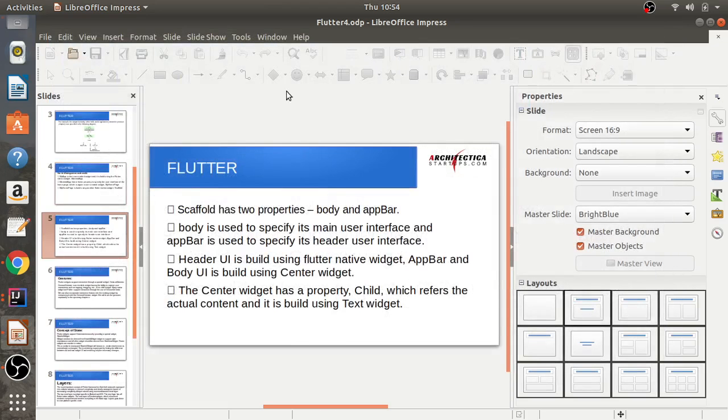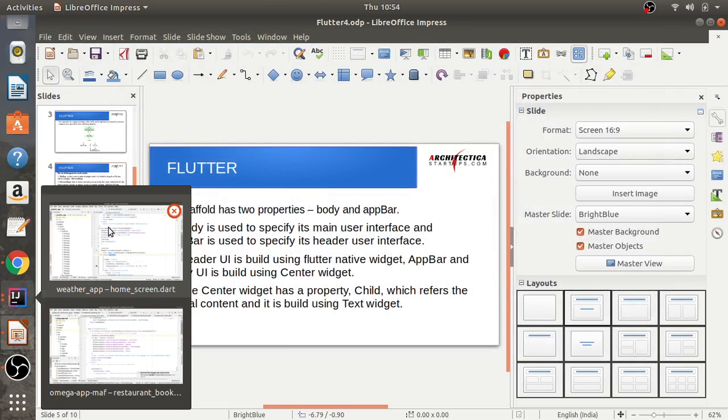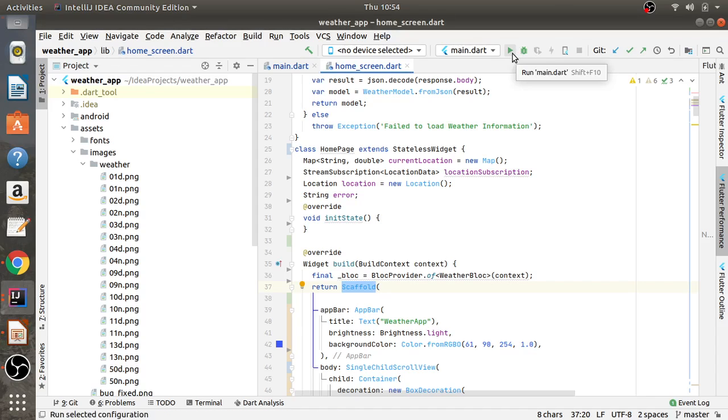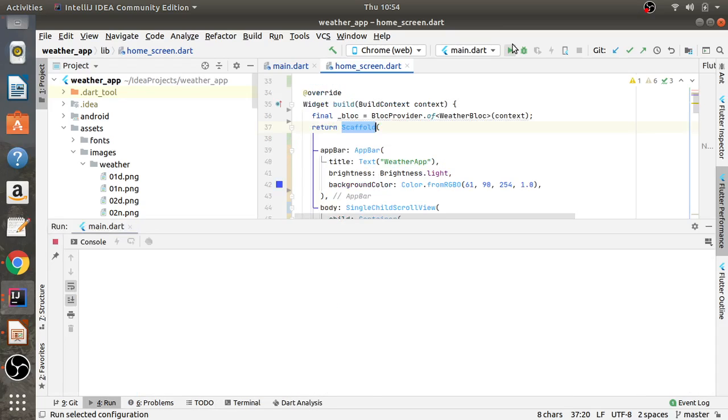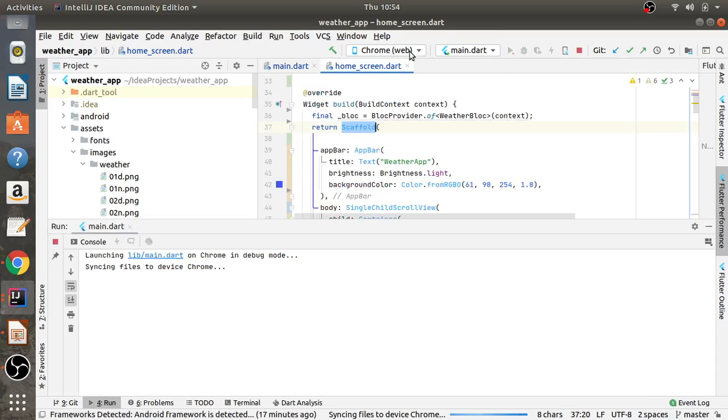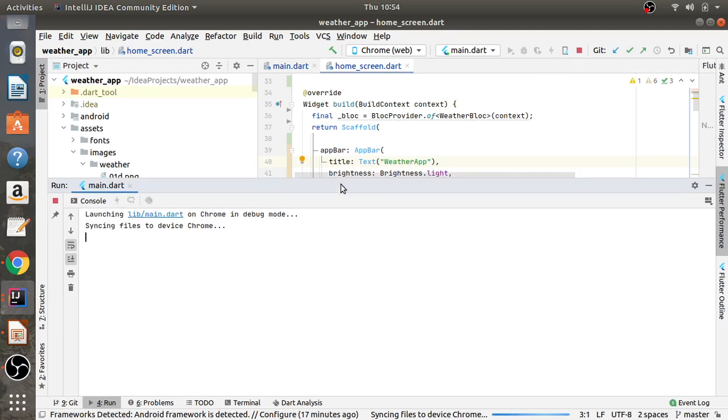I could run the application and show you that. I'm running it on the web so that I can show you how it looks. You can use your mobile application here also, so that's not at all a big deal.